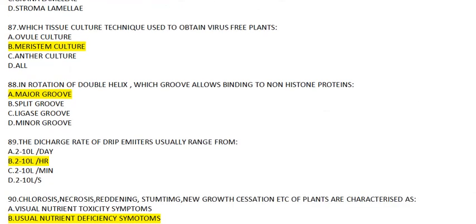Coming to question number 87. Which tissue culture technique is used to obtain virus-free plants? Ovule culture, meristem culture, anther culture, or all of these? Well, the answer to this will be B, meristem culture.